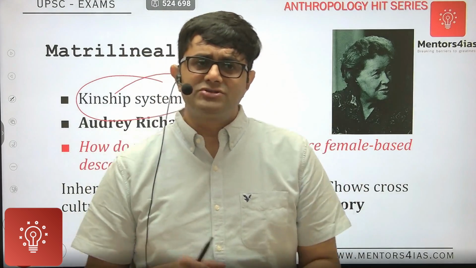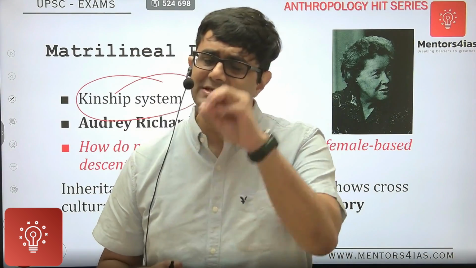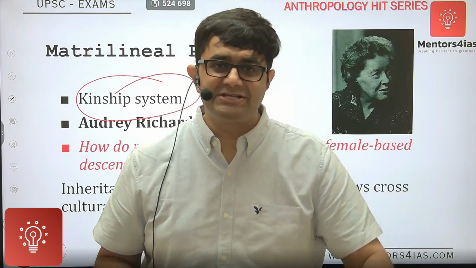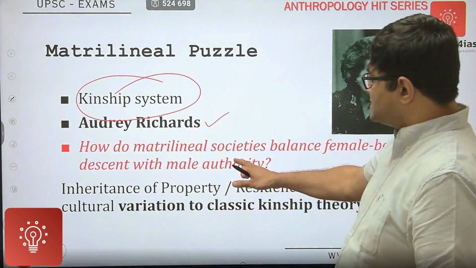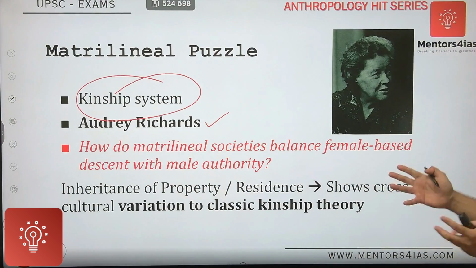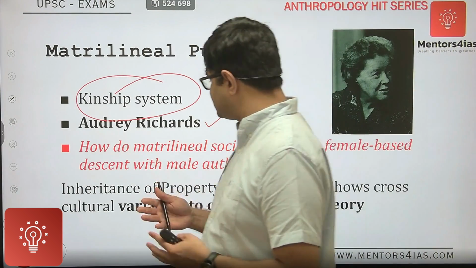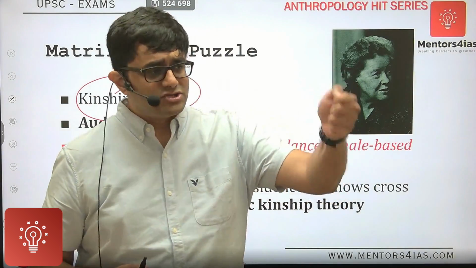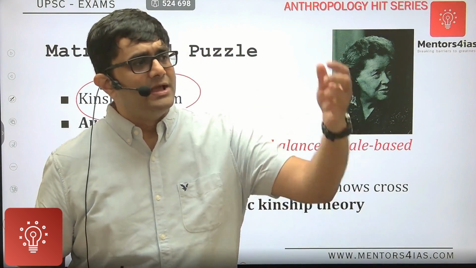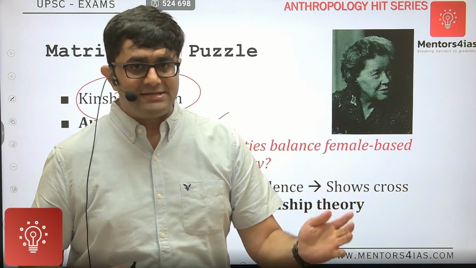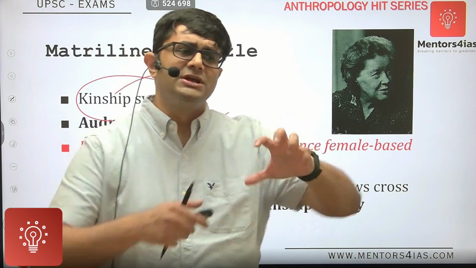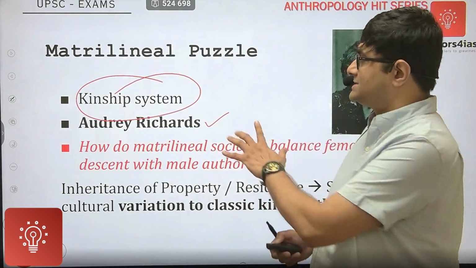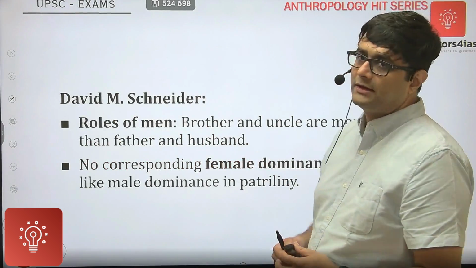In a matrilineal society, females as well as males both have a sense of authority, which does not follow the traditional or classical kinship rules. So inheritance of property, residence, etc., show a lot of cross-cultural variation when compared to classical kinship. In a male dominant society where inheritance is from the male, the titles are from the male, etc., a patrilineal society is almost similar in every society. But in a matrilineal society, there is variation. So that is the concept of matrilineal puzzle.